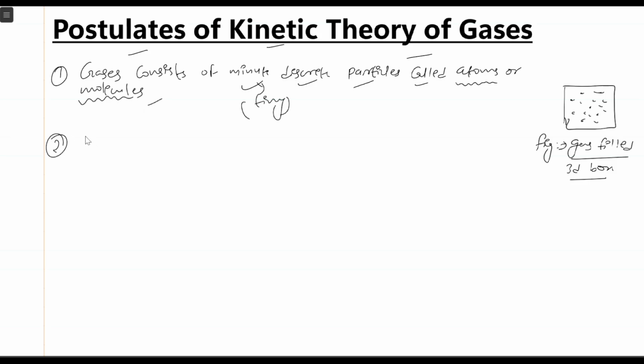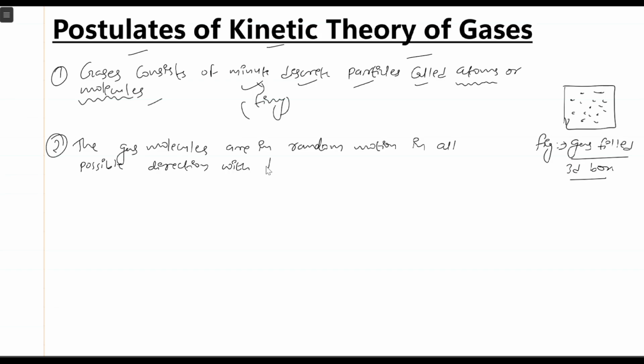Similarly, the second postulate says that the gas molecules are in random motion in all possible directions with different velocities.